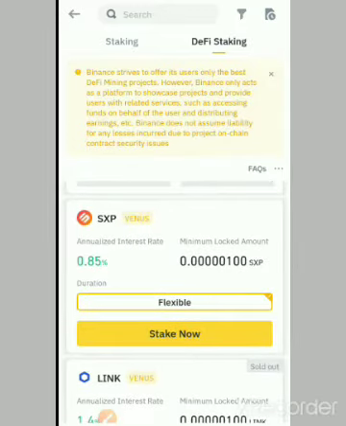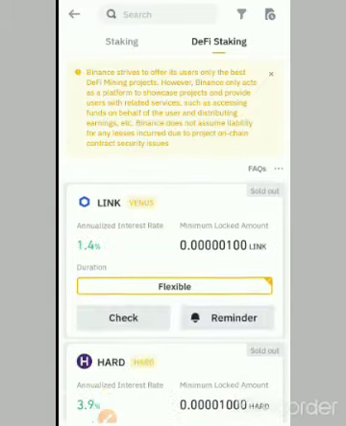So DeFi staking is flexible, meaning that you can actually get your money anytime you want. You can stake for 1 day, 2 days, 3 days, less than 1 day, and if you say, okay, I want to get my money back, you can just recover your money. So it's flexible, no locking.